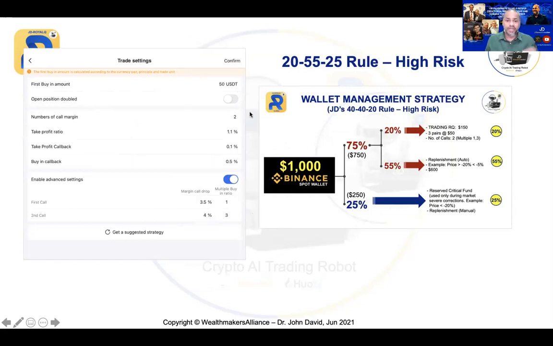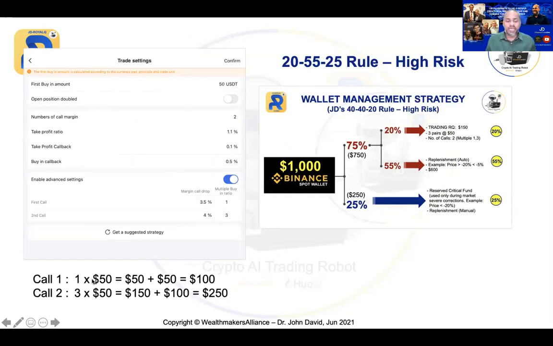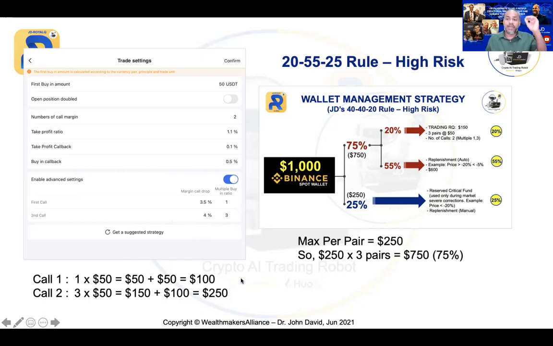It will be $50. So if I buy at $50, and the market goes against me by 3.5%, it will multiply by 1. 1 times 50 is 50. 50 plus my earlier 50, which is $100. Now, if the market goes further down by 4%, that will be multiplied by 3. So 3 times 50 is 150, plus the 100 earlier, that will be 250. So for every pair, I only allow the robot to use 250. That's all. I cap it.